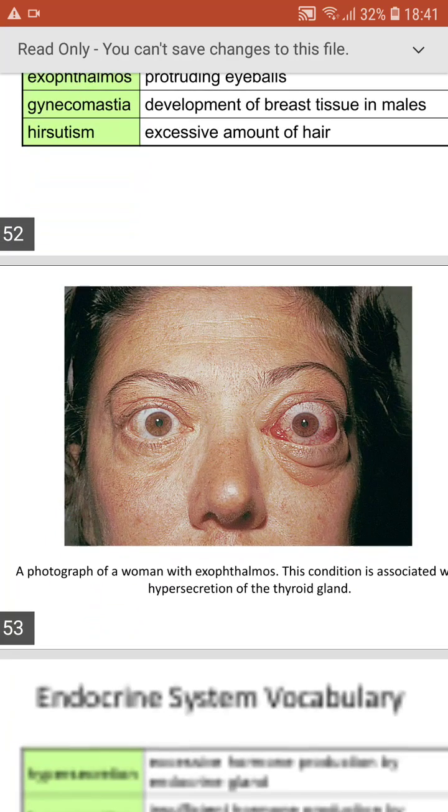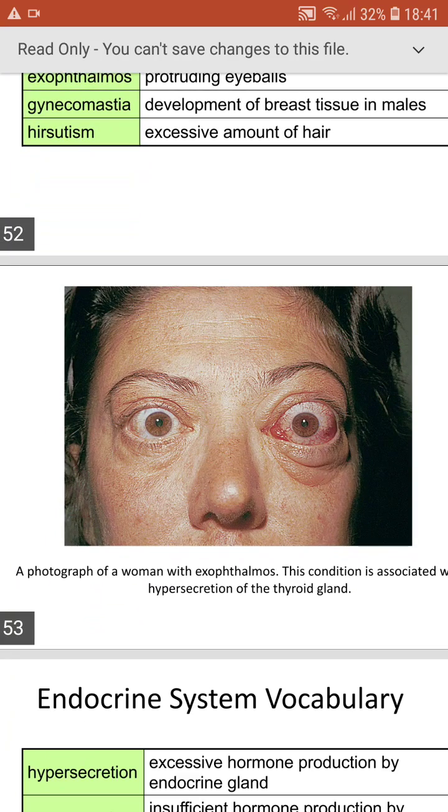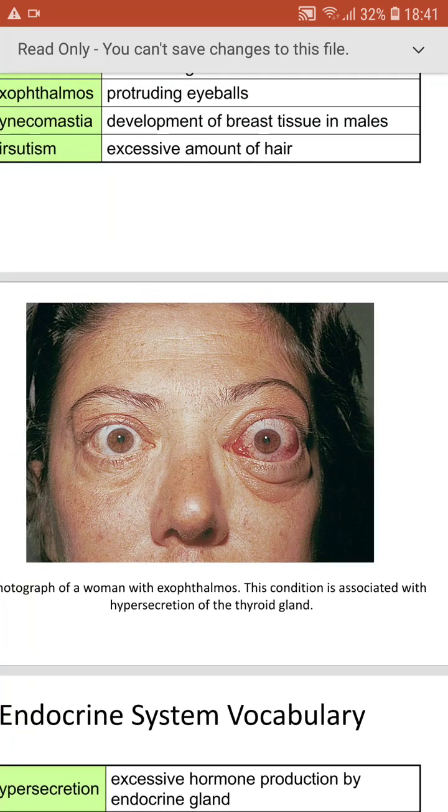And this is the picture of exophthalmos, a condition with excessive secretion of thyroid gland, or hyperthyroidism.